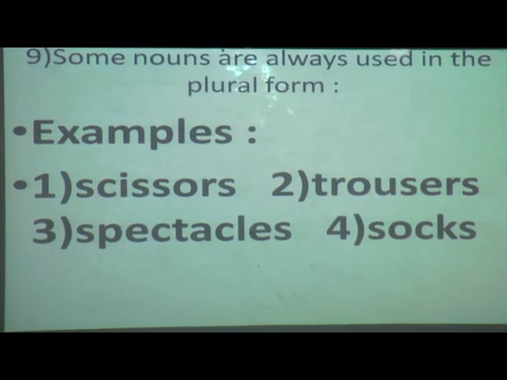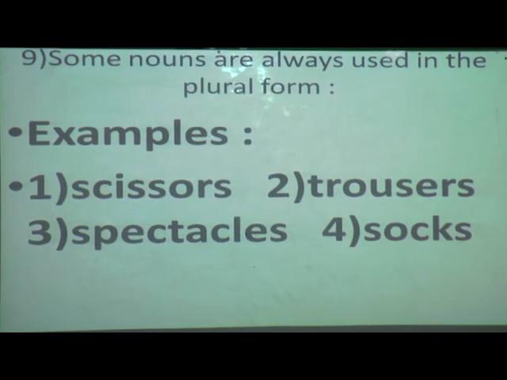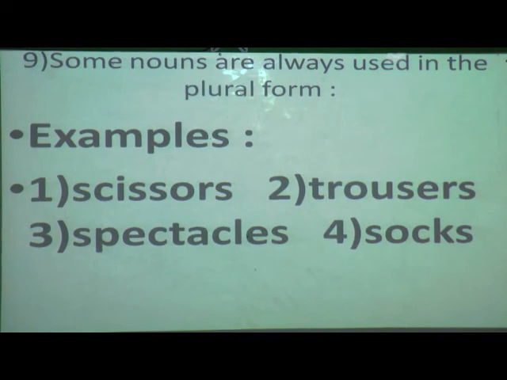So now here there are no rules. They are always used in the plural form. Okay students, so these 4 words also you keep in your mind. We can't say a singular word for scissors. It is in plural form itself. That is scissors, trousers, spectacles and socks.